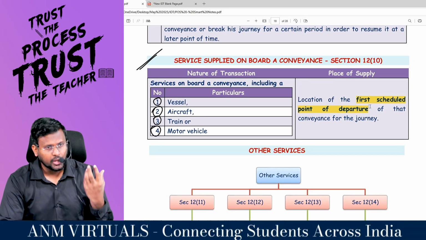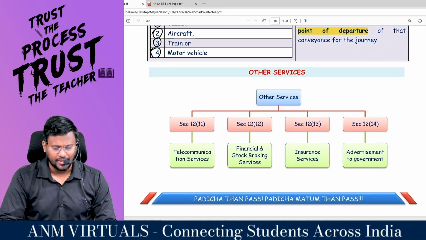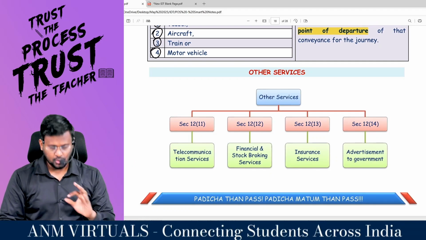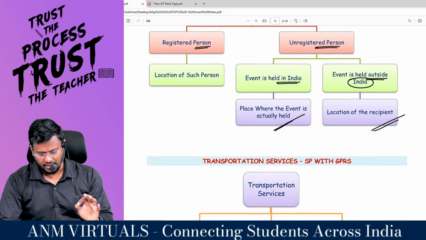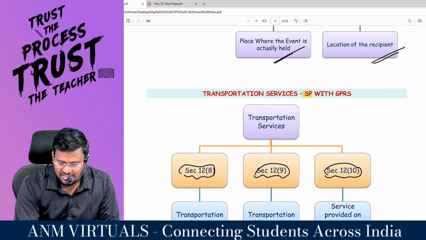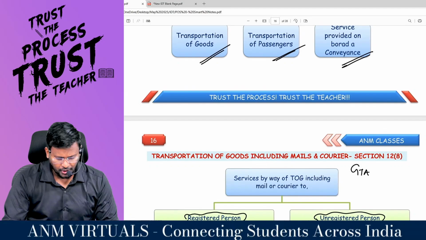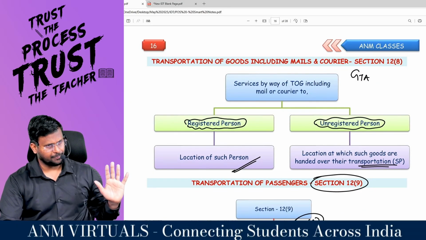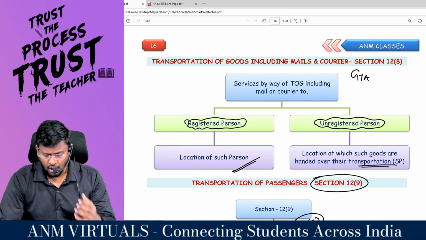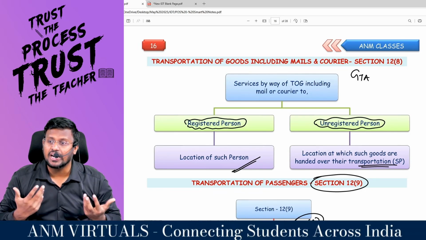That is the location of the first scheduled point of departure of that conveyance for the journey. So, my dear students, if it is transportation services, always the starting point is the start. Transportation of goods: to a registered person, the location of such person. To an unregistered person, the location where the goods are handed over for transportation. That is the starting point.